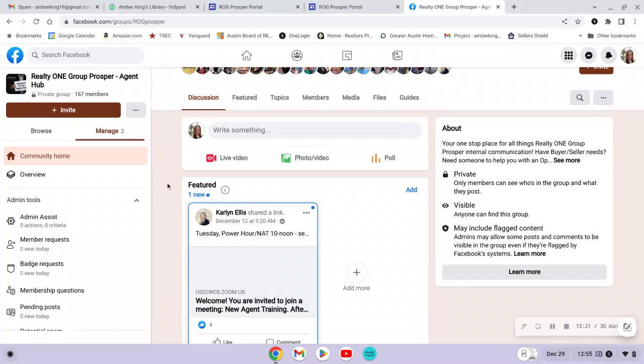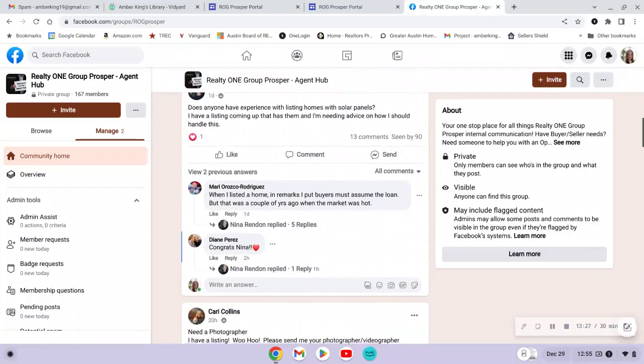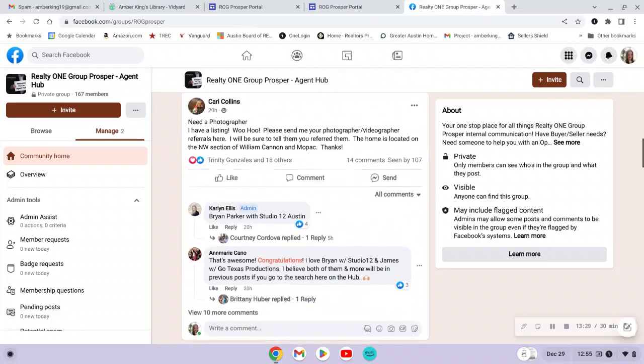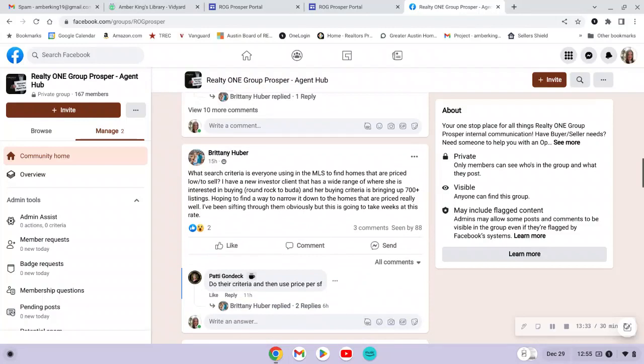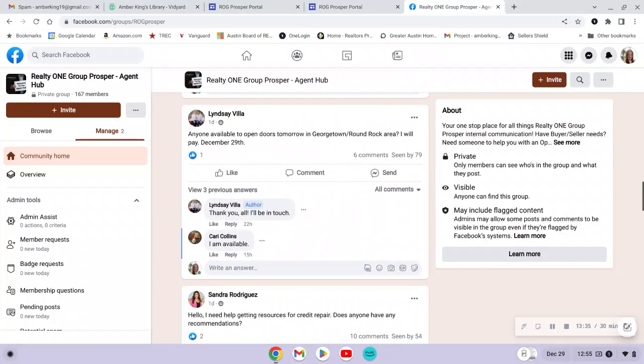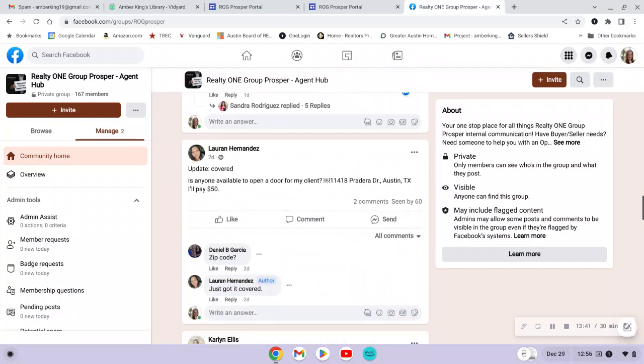So we do always provide that reminder there as well. Otherwise, the agent group, again, is for agents to be able to communicate with each other, share information, resources about vendors, different tradespeople, ask questions, ask for assistance in showing homes, doing open houses, things like that.